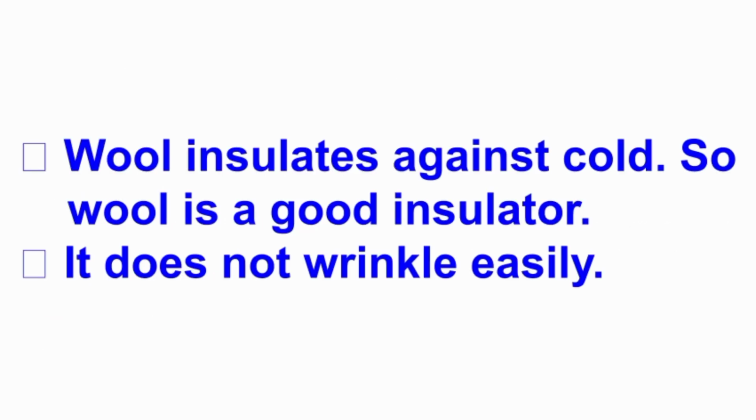Then wool insulates against cold. So wool is a good insulator. What is meant by insulator? An insulator is a material that does not conduct electrical current and also heat. Here wool also acts like an insulator because it does not conduct the cold. Then it does not wrinkle easily. What is meant by wrinkle? Wrinkles are creases, folds or ridges in the skin. They naturally appear as people get older, but here the wool does not wrinkle easily.